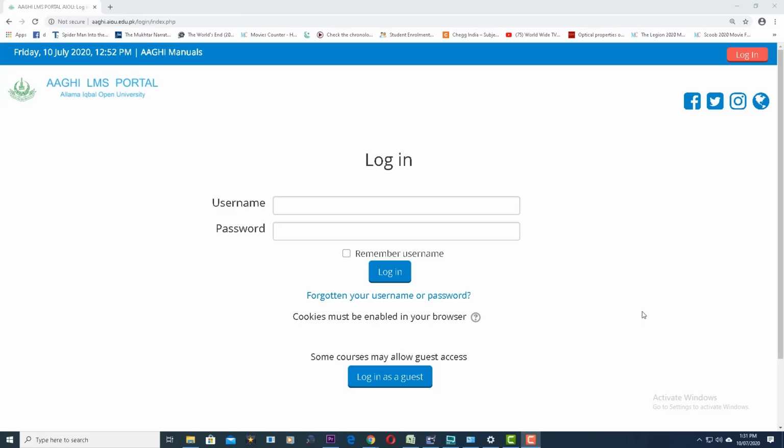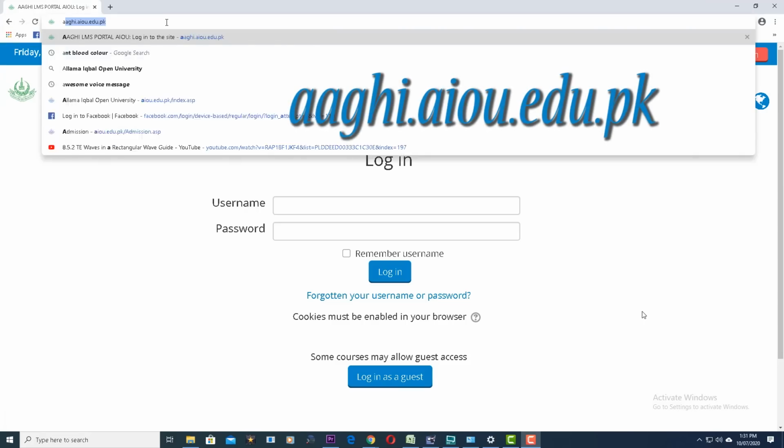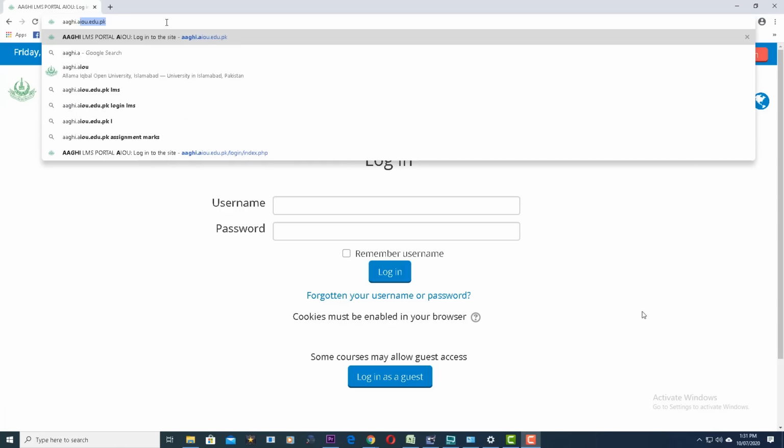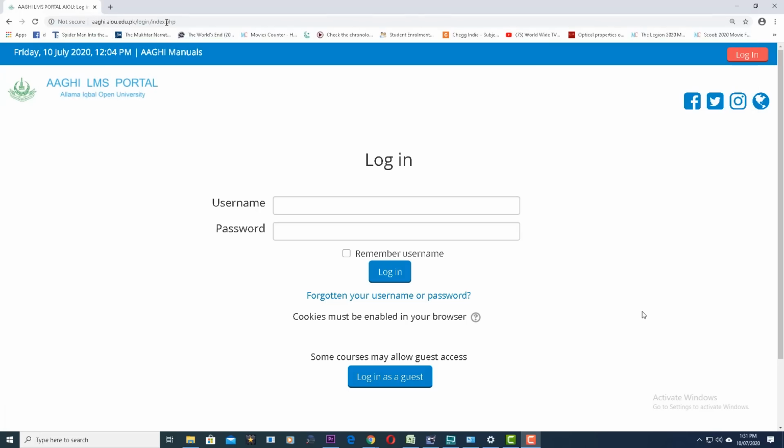So what you have to do to attend these workshops online? Step 1 is that you have to open your browser. We suggest that you use Chrome browser. In Chrome you will type the address of this website, or URL of this website, in the address bar. The address of the website is AAGHI.aiou.edu.pk. After entering the address in the address bar, press the enter key on the keyboard.